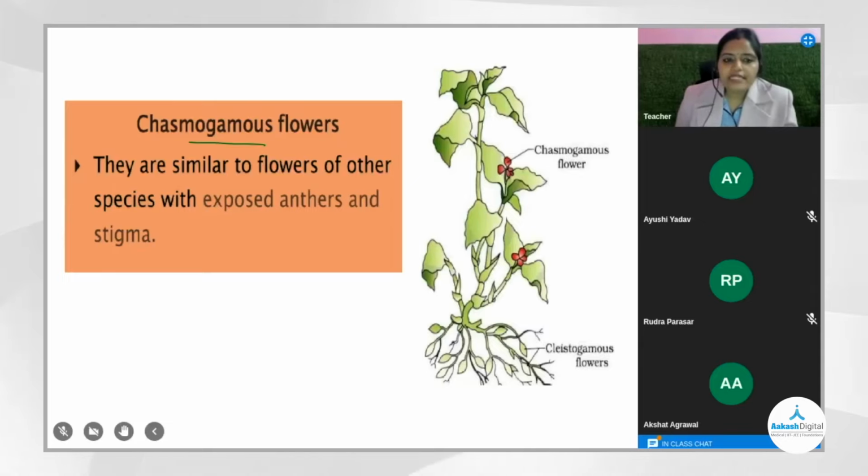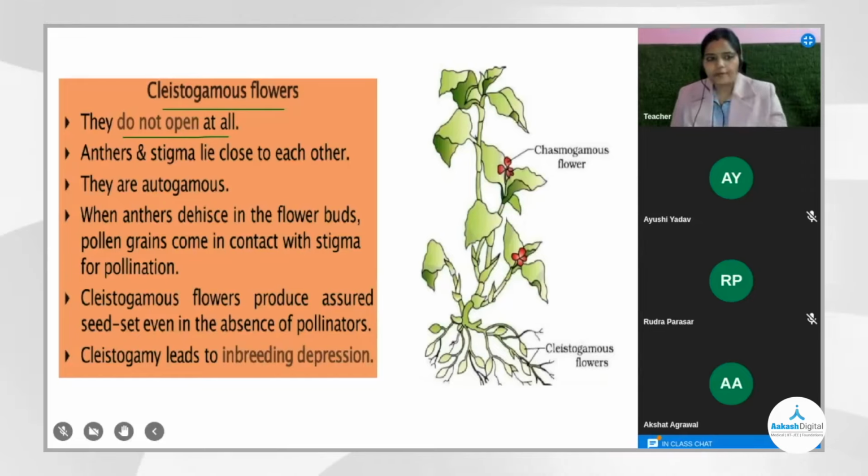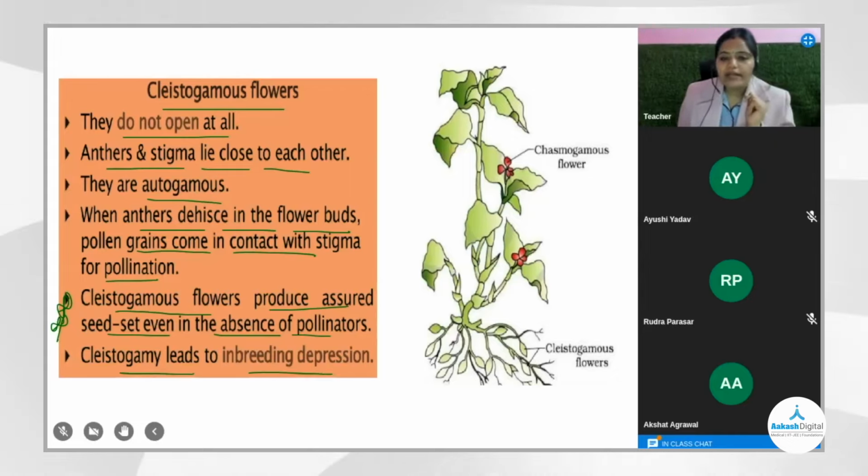So let us see this line. Chasmogamous flowers first. They are similar to flowers of other species with exposed anthers and stigma. You can see these are the chasmogamous flowers. Now, if I talk about cleistogamous flowers, they do not open at all. They are in the bud stage only. So the anthers and stigma will lie closer to each other. They are autogamous, meaning self-pollination will happen. When anthers dehisce in the floral bud, pollen grains come in contact with the stigma for pollination. So cleistogamous flowers, this is that statement, beta, produce assured seed set even in the absence of pollinators. So cleistogamy leads to inbreeding depression.